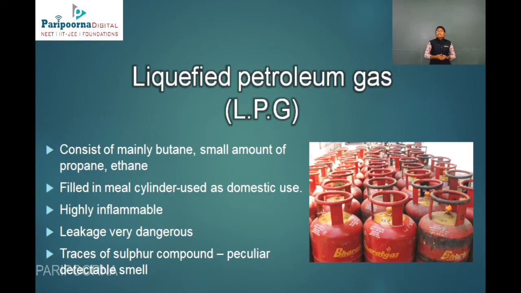Traces of a sulfur compound are added, which has a peculiar smell that is detectable. So if in the kitchen there is a cylinder with a gas leaking smell, it is due to the trace of that compound. It is very inflammable, and very dangerous too.